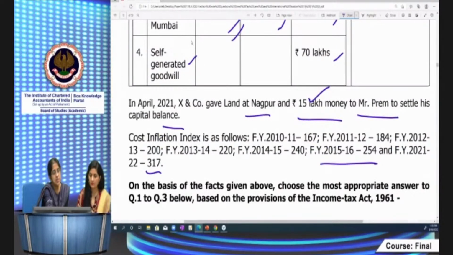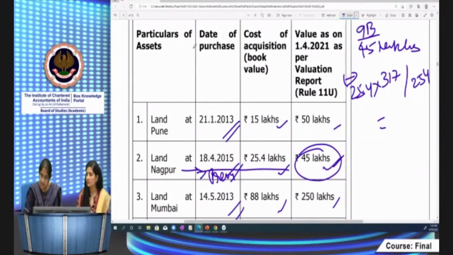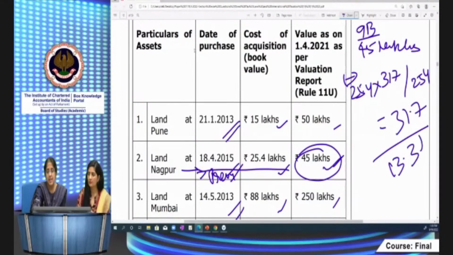So it's 317 divided by 254. 25.4 into 317 divided by 254 will give you 31.7. This is the indexed cost. The difference is 13.3 lakhs, which is taxable under 9B.